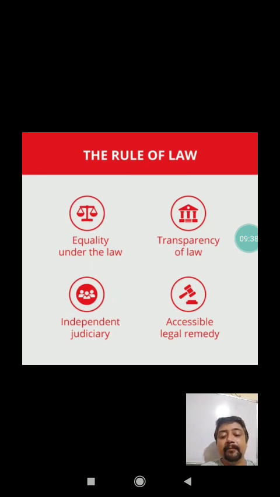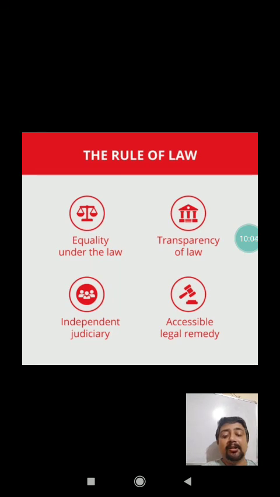If something is wrong, if something unconstitutional is done, it must be challenged. And that is how, under the rule of law, the concept of accessible legal remedy has been given, and Indians are actually following it. In the next video, when we discuss different types of law, we'll try to understand how the rule of law is implemented in those aspects.